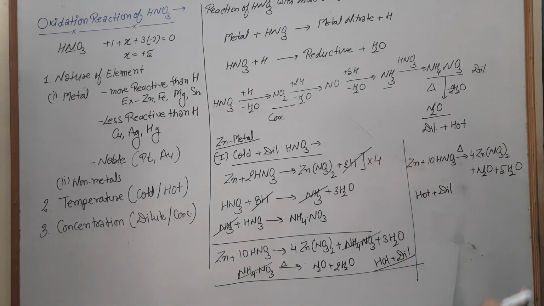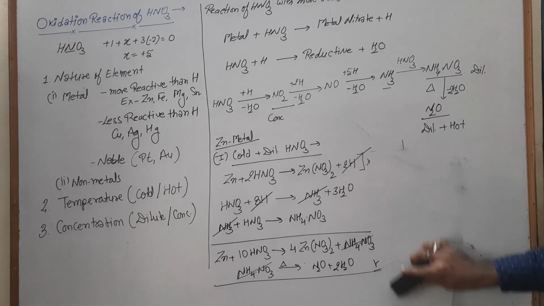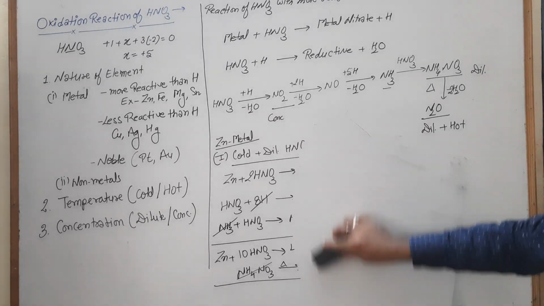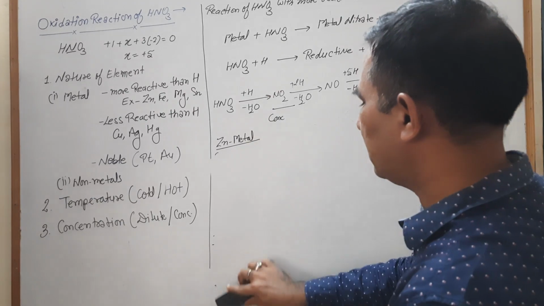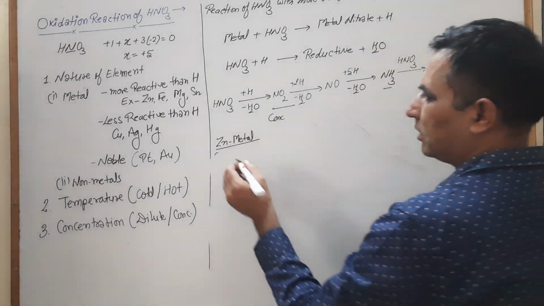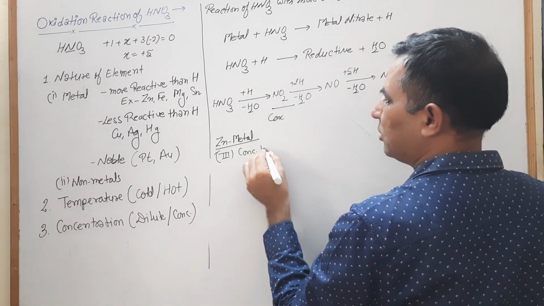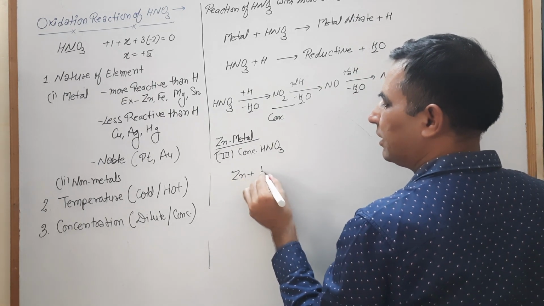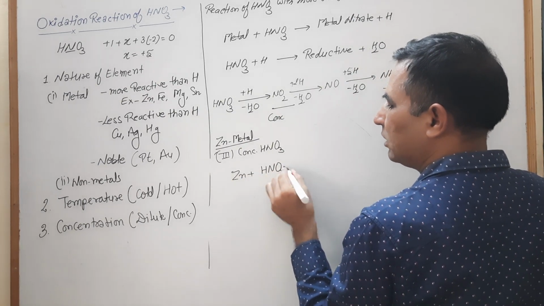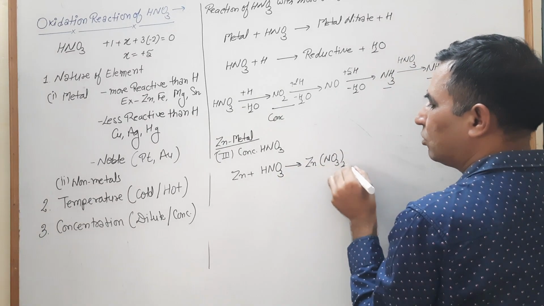Now we go with another condition. When we have concentrated solution, we use concentrated solution at lower temperatures. So when we have the concentrated solution, our third condition is, say, with conc HNO3. When your zinc metal reacts with HNO3, it converts into Zn(NO3)2 plus H.